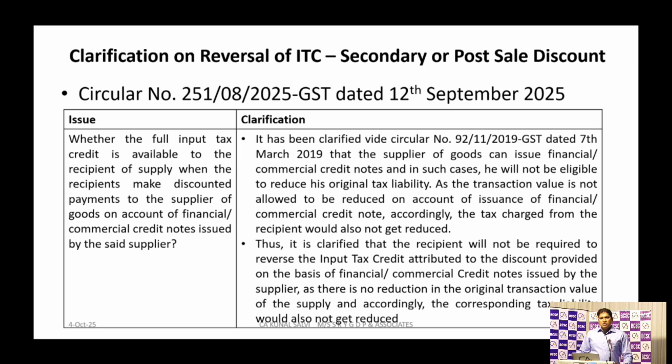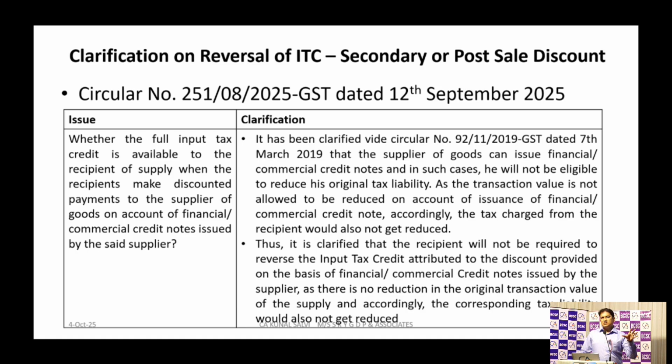One more clarification of the circular they have come up with, circular number 251. They have clarified 3 issues. The first issue was whether the full ITC is available to the recipient of the supply when the recipient makes a discounted payment to the supplier of the goods on account of a financial commercial credit note issued to the said dealer.